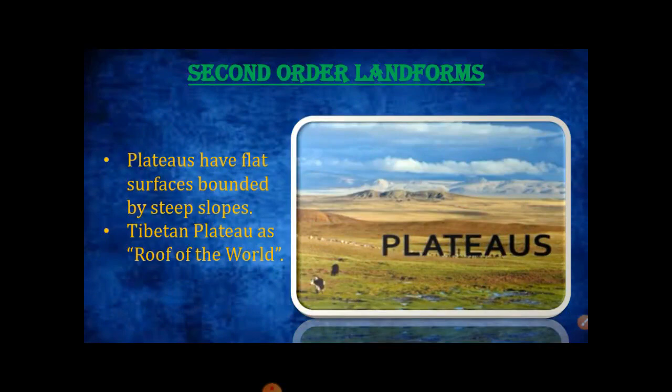Plateaus. Plateaus are the elevated portions of the earth that have flat surfaces bounded by steep slopes. Tibetan Plateau is the highest plateau in the world, so it is called the roof of the world. The flat-topped part of the plateau is called tableland. The plateaus are generally rich in minerals. The Chota Nagpur Plateau is one of the mineral-rich plateaus in India. Therefore, mining is one of the major activities of the people living here. The Deccan Plateau in peninsular India is of volcanic origin.